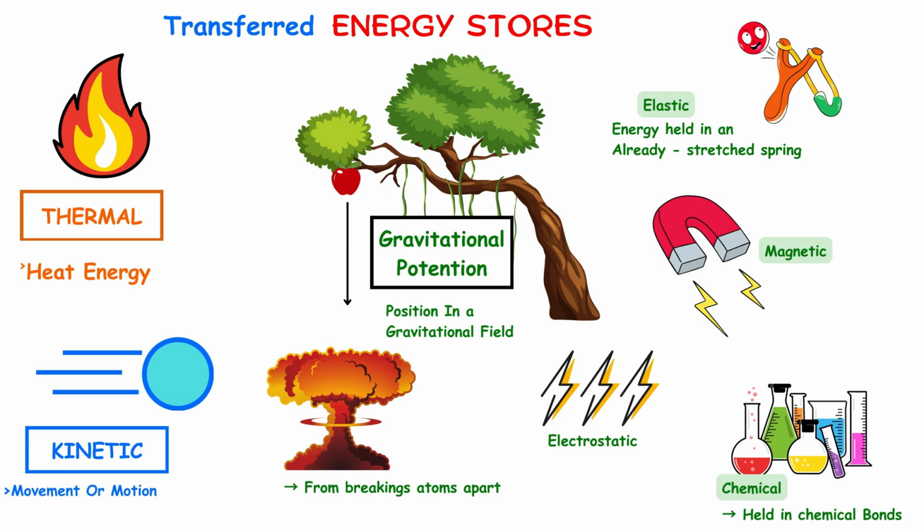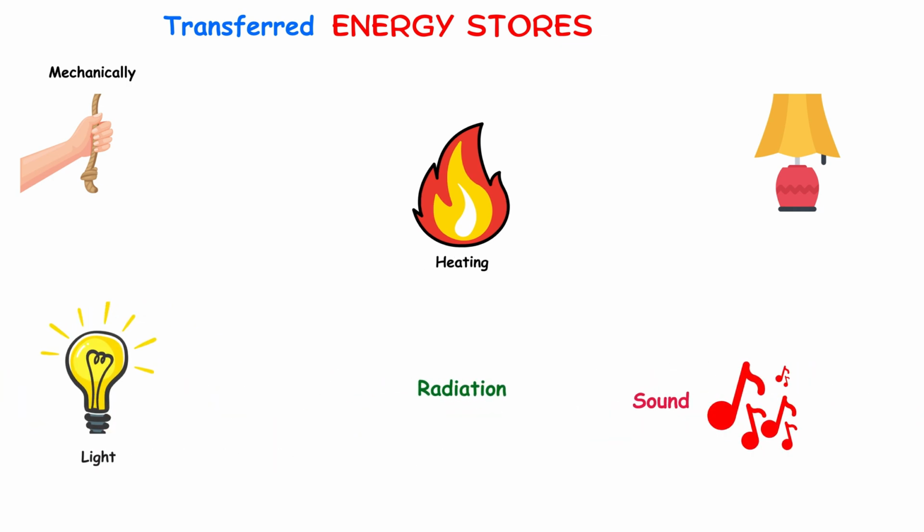Now, the key idea is that the energy in each of these stores isn't fixed. Instead, it can be transferred from one to another. This could be done mechanically, such as physically stretching an elastic band; electrically, such as plugging something into a socket; by heating, or by radiation like light or sound waves. When we consider a particular object or group of objects, we can call the collection of matter a system, which is just the fancy term that you need to use in physics.